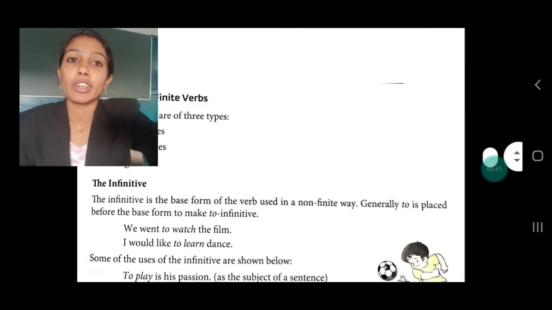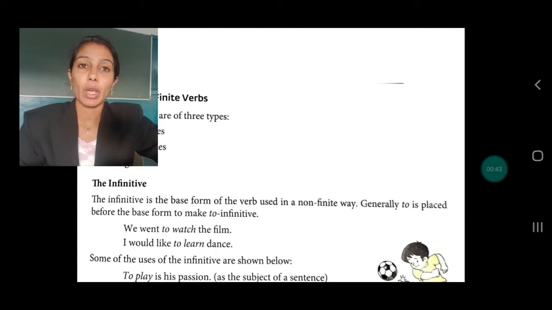Now moving on to the first kind, that is the infinitive. What do you mean by infinitive? The infinitive is the base form of the verb used in a non-finite way. Generally, to is placed before the base form of the verb to make the infinitive. So if you want to make an infinitive, we add to the base form of the verb.